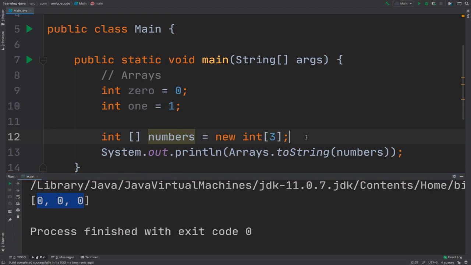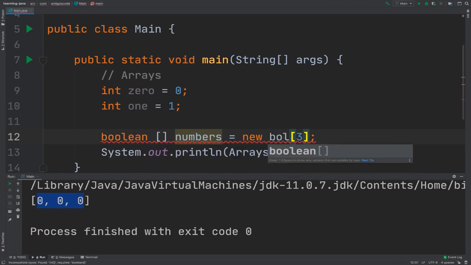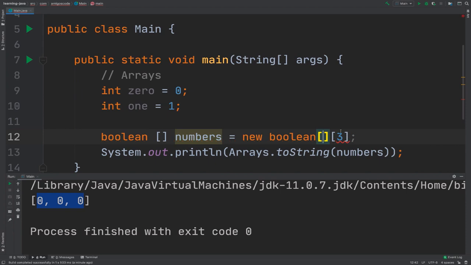So currently we simply created an empty array, and by default every single number inside of the array which is initialized is 0. So if I was to, for example, say that I want an array of booleans, so boolean and then boolean, this is how you say I want an array of booleans.